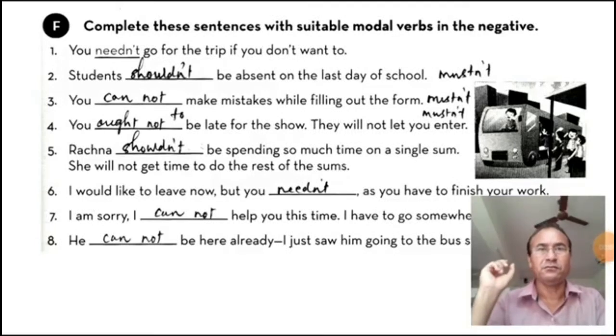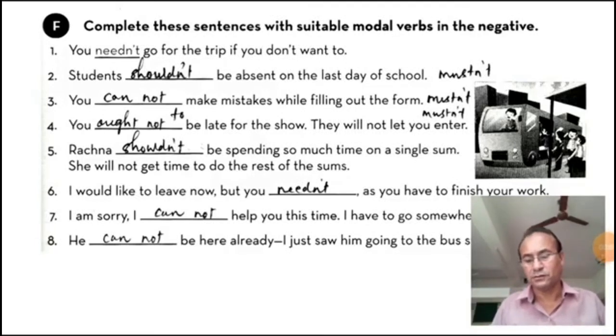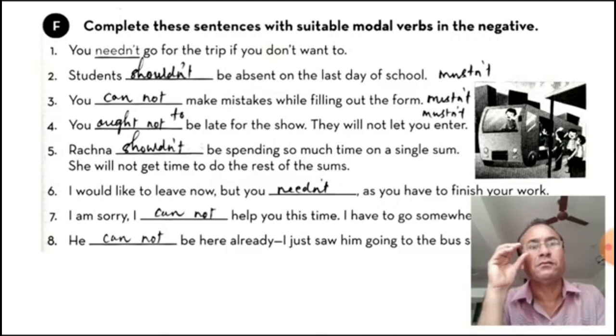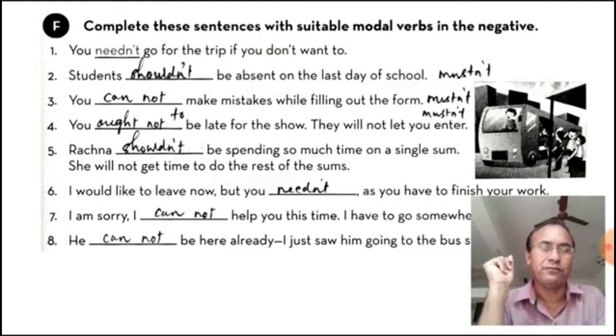Now let's see the exercise F. Complete these sentences with suitable modal verbs in the negative. One has been given. You need not go for the trip if you don't want.